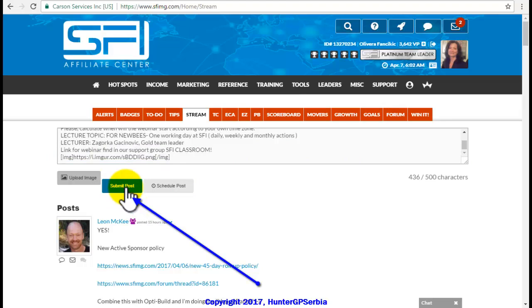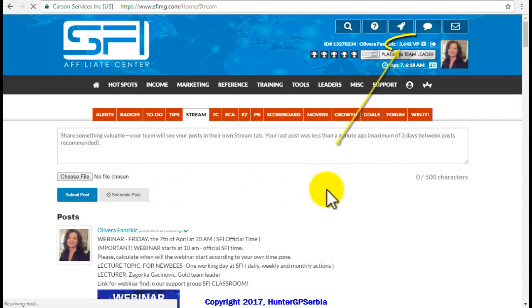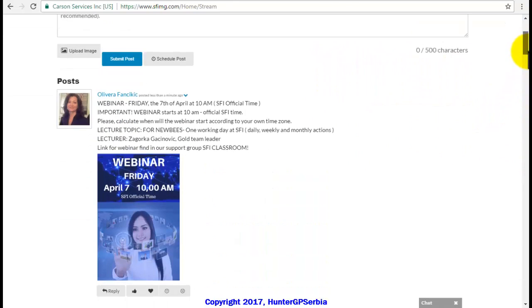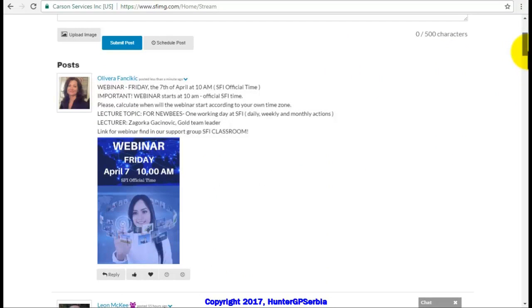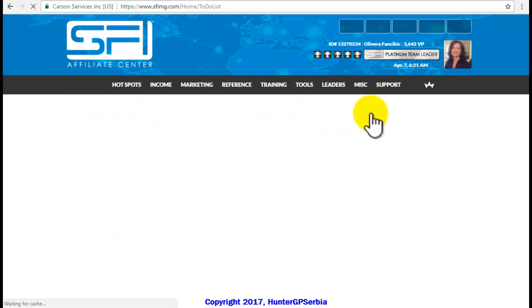When the photo is uploaded, click the Submit button and the stream post will be published. You have been awarded with 1 Versa point. You can see this in the right corner of your profile where your VP count has gotten higher. You can also see this by looking at the to-do list within the weekly actions.